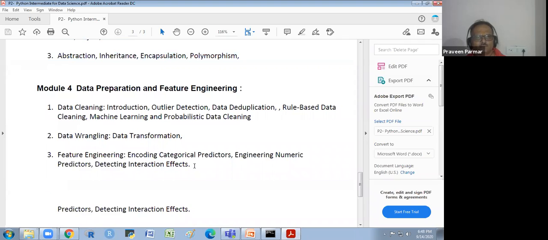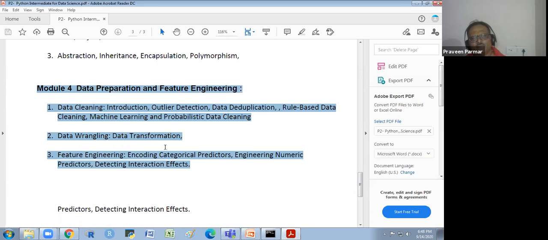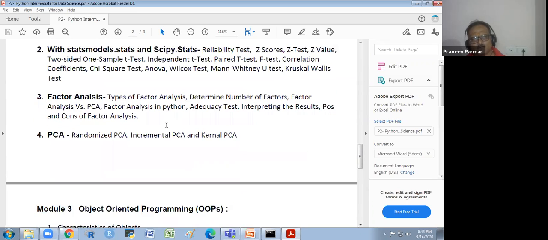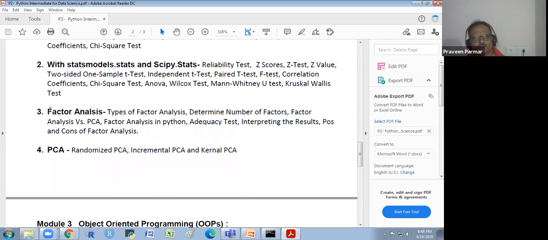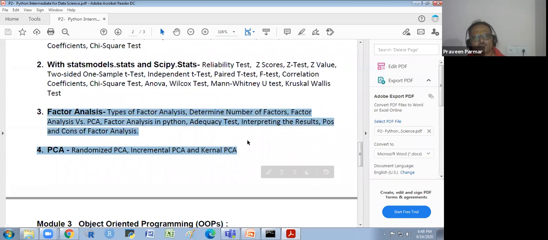It may finish in 1 day or it may take 2 days, depending. Factor analysis will finish in 1 day, and I will try to cover PCA on the same day, otherwise it will take 2 days. Tomorrow this portion will complete.